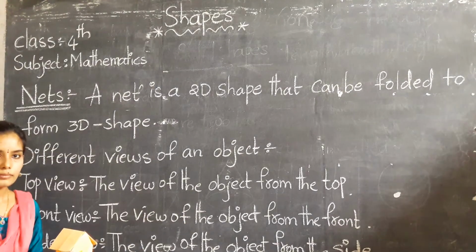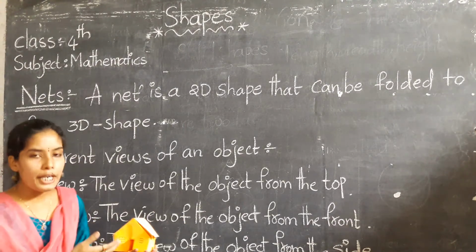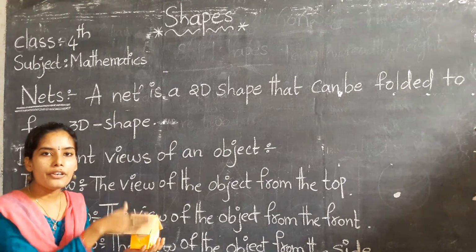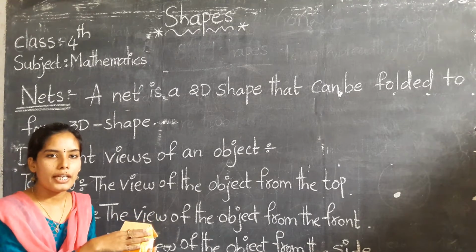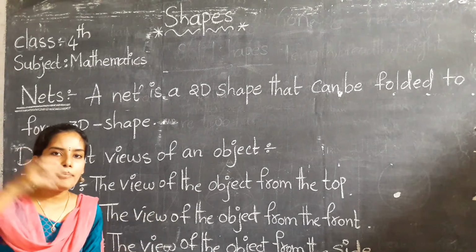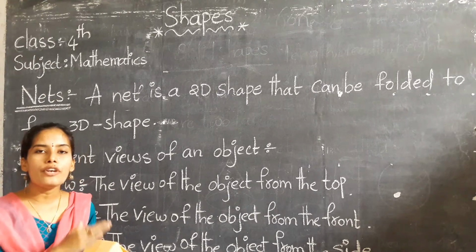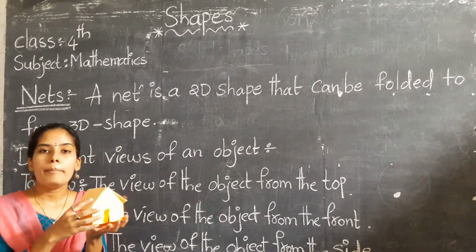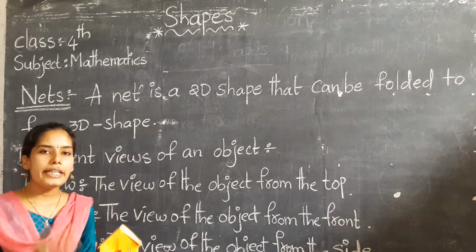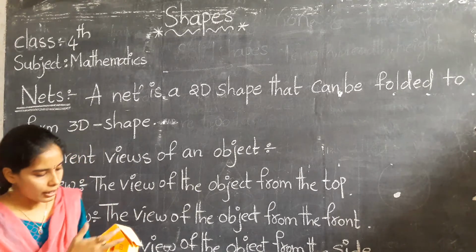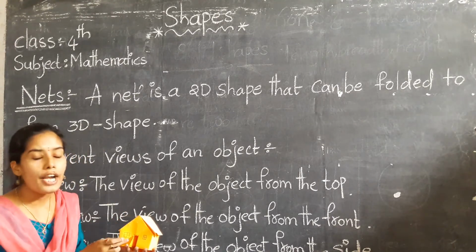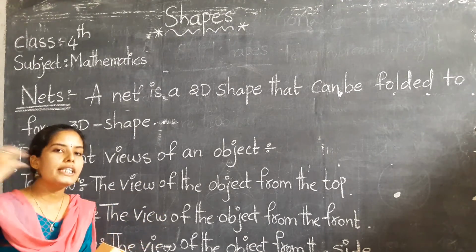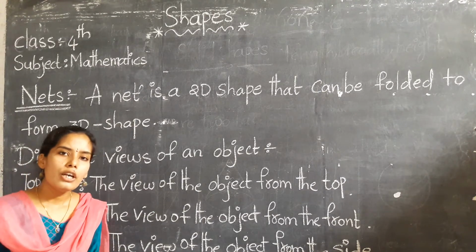Okay. This is the front part of the hut. If we change the direction, we observe only half of the roof. If you see the object from the top part, what do you observe? Only the roof part. That means the object is the same, but if we change the directions, we can get different types of views. If you see the object from the front side, that is front view. If we change the direction to the side, that is side view. If you see the object from the top, that is top view.